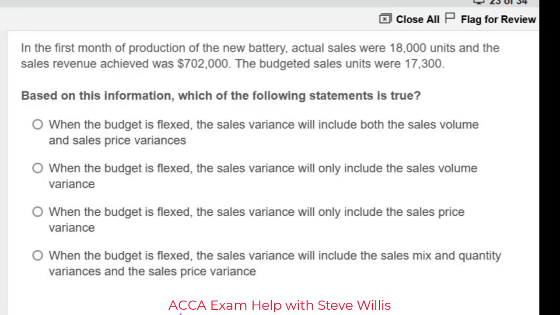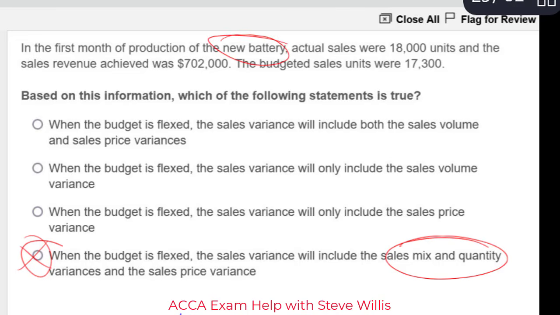Okay? So when the budget is flexed, I'm going to the fourth one. The sales variance will include the sales mix and the sales quantity variance and the sales price. Guys, this one goes out immediately. We only have a mix and a quantity variance when we're selling multiple products. And here we're only selling one new battery.